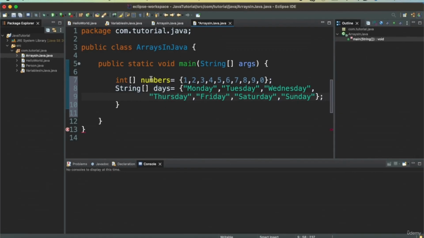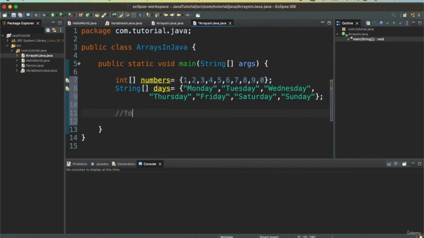So this defines a number array, this is a string array. Now in order to print this array, we will need something called a for loop. So that's a loop which will go in sequence from 1 to 0, and in the case of days from Monday to Sunday. So let's see how we can do that.